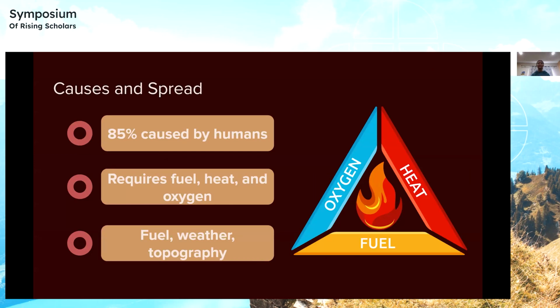The causes of forest fires. So 85% of forest fires are caused by humans in accidents such as, for example, a loose cigarette or deliberately. All forest fires require fuel, heat, and oxygen to start, and the fuel amounts, the weather, and the topography of the area is what determines the spread of a forest fire.